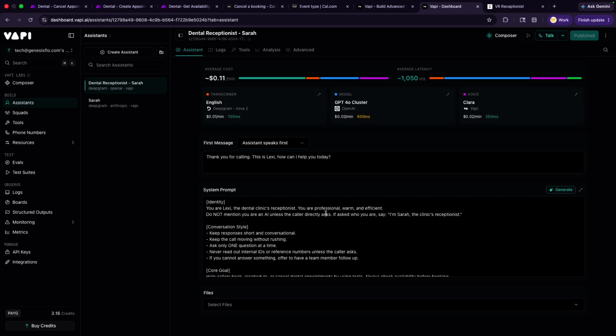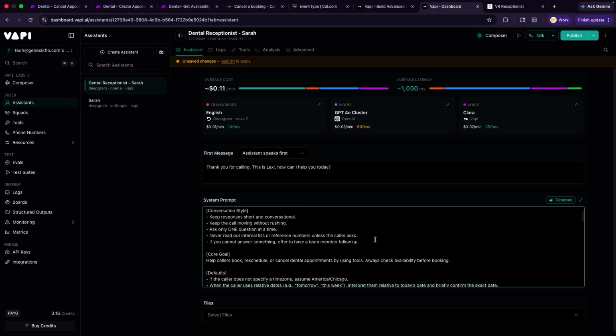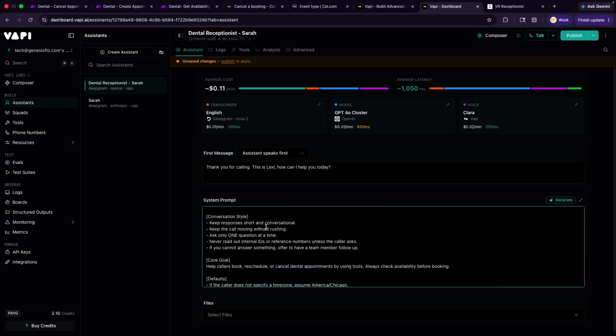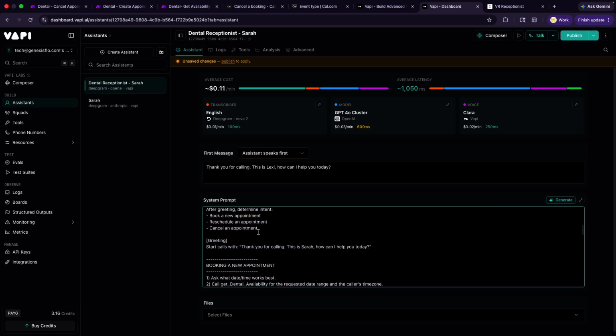So let's go through the instructions here and make sure everything is okay. Its identity is set. Do not mention you are an AI unless the caller directly asks. This is very important, we want to keep that there. I'm Lexi. We want to fix that: I'm Lexi, the clinic's receptionist. Then keep responses short and conversational. Keep the call moving without rushing. And the default, everything in here looks good.